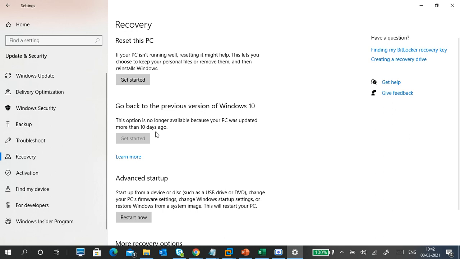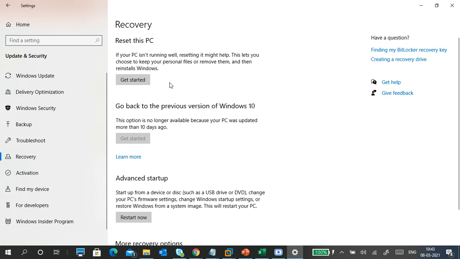Then what I can do is go to Get started here in this option. It will reset back to the previous state, because the latest update caused me an issue, so I can go back earlier. But if it has crossed more than 10 days, I can't go back. So that is the meaning of this one.